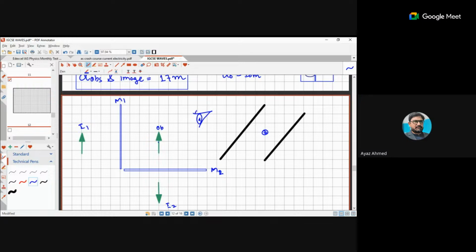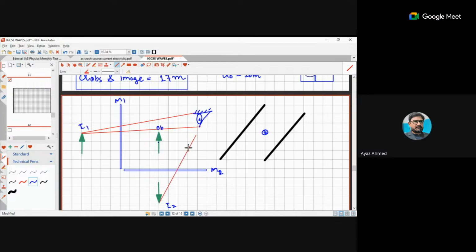So what about this observer? This observer will see these images in different formations. For example, if I tell you that the light ray is coming from this and this, I'm just drawing it freehand to save time. So the head of the image will be seen from here, and the head of this image would be seen here.